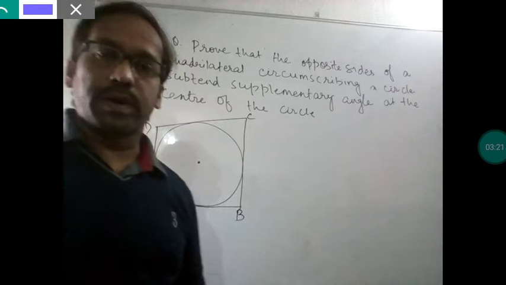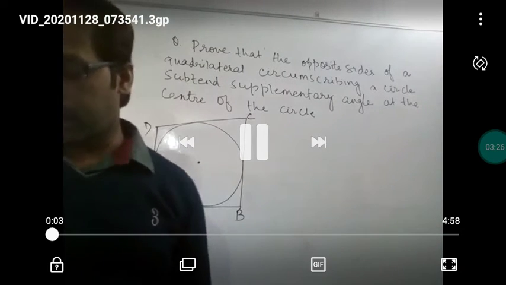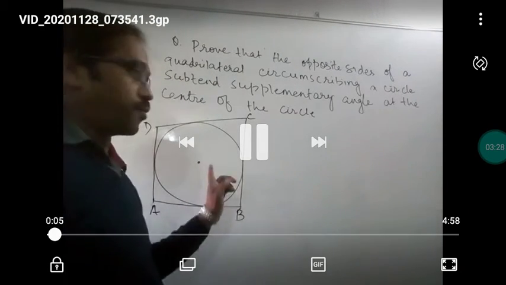This is what we have to prove here. So let's start this proof. This is the figure, it has already been drawn on the board.